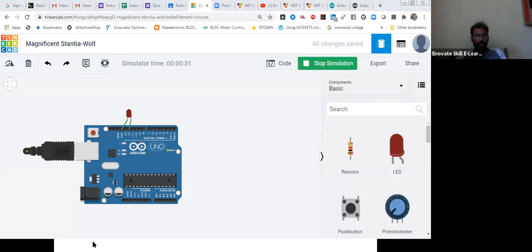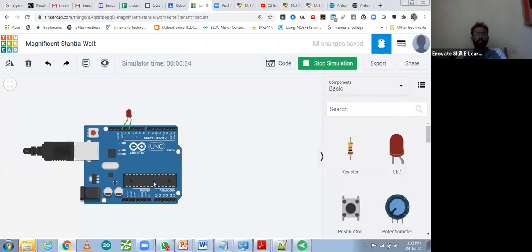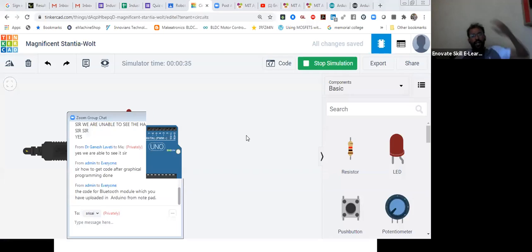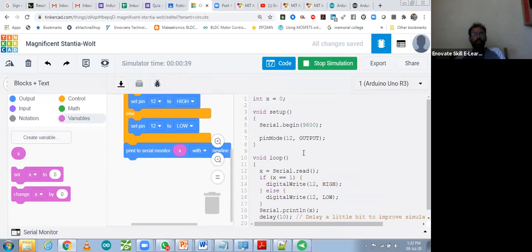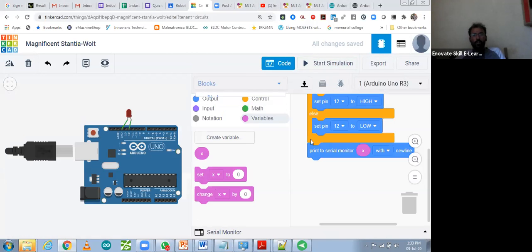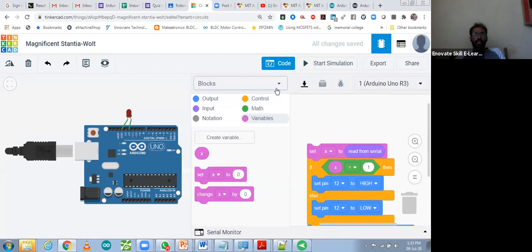The notepad, why I have used that notepad, is a very interesting part. I have designed the code over here, but as I move from blocks to text only, my code will get deleted, because this one is a text code.